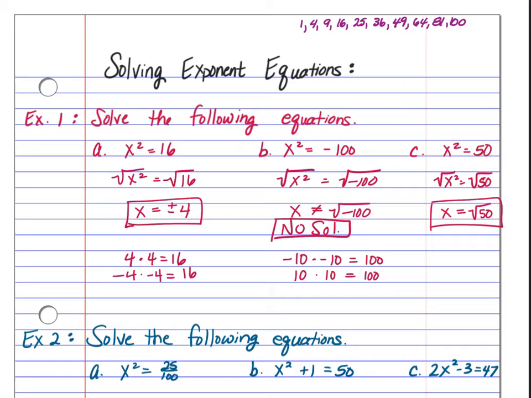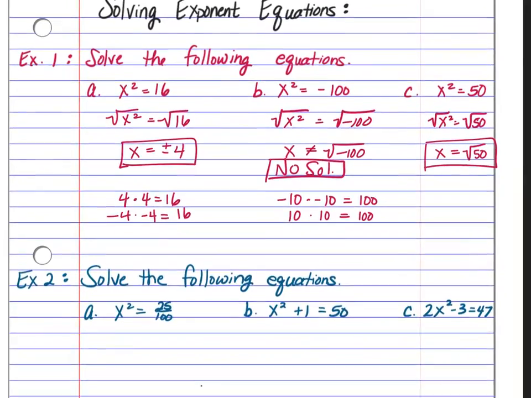In our 8th grade curriculum, we have done approximating roots. We know that the square root of 50 is really close to the square root of 49, which is 7. It's just a little bit over that. So we could approximate by saying that this is just a little bit over 7. But when you're simply asked to solve the equation, we would just leave the answer in terms of the square root.